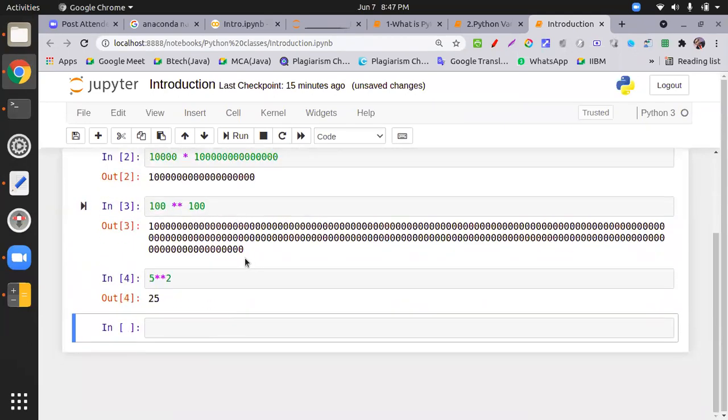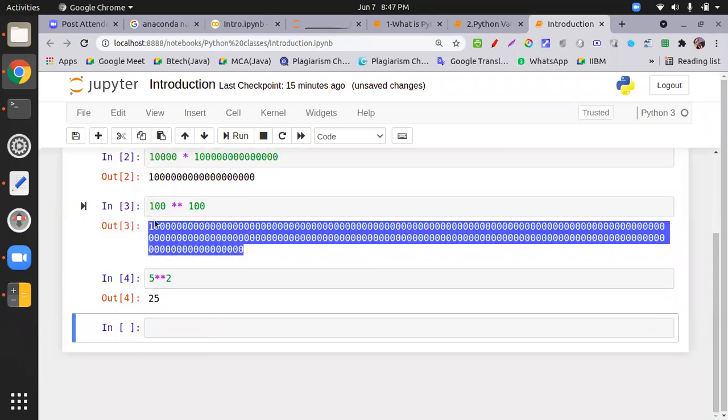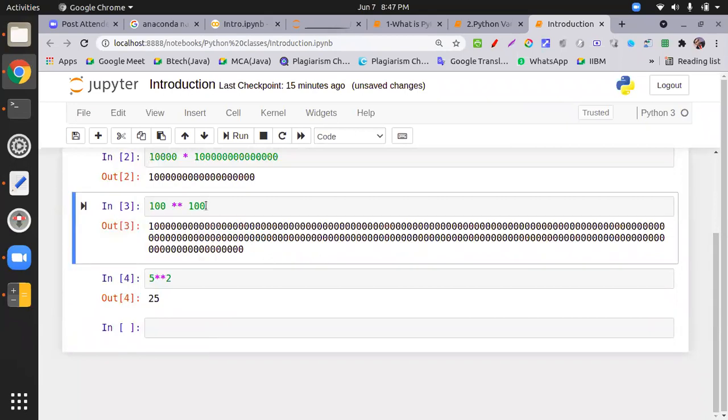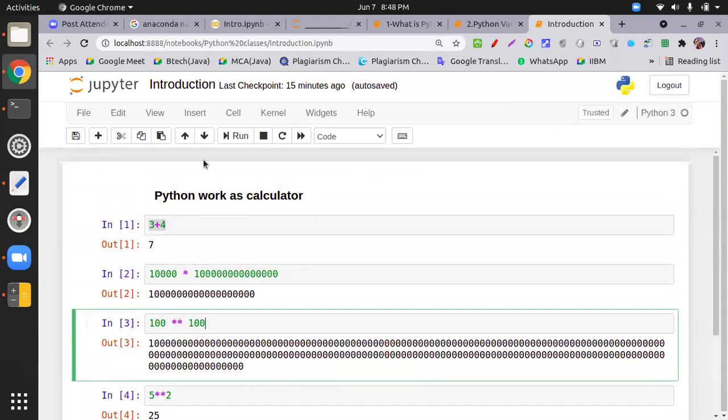Yes, see the thing. 100 raised to the power 100, this long number is there, without importing any math library, without putting anything over here. That's the beauty of Python. That's why I say Python works as a calculator. You need not maintain any main function, you need not put data in a variable, you need not put any print function. In one line of code, you can print in Python. So first I explained Python as a calculator.